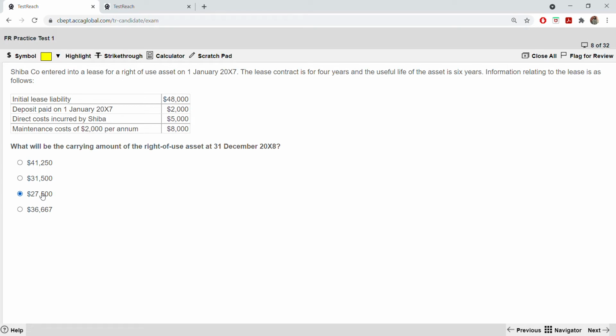Next, the question comes, why didn't we take the maintenance cost when we were taking the value for the right of use asset? The right of use asset is a non-current asset, okay? This maintenance cost we are taking as an expense over the life of the contract. This will be expensed. You cannot take it as initial cost for the right of use asset. You are not capitalizing this. The deposit and the direct costs are capitalized, but this is not capitalized. This is expensed. Okay, go and learn leases. Okay, so 27,500. Next,